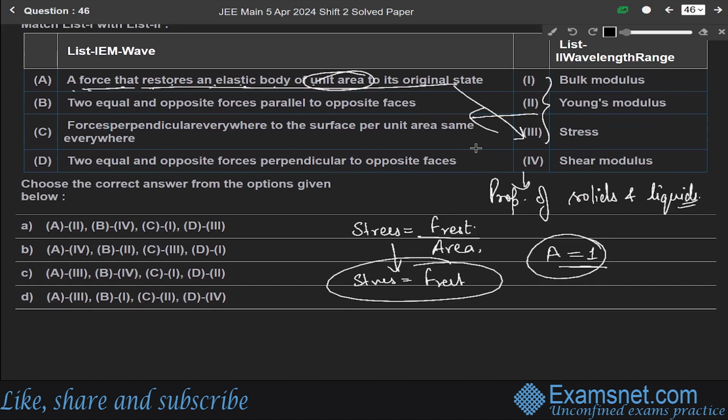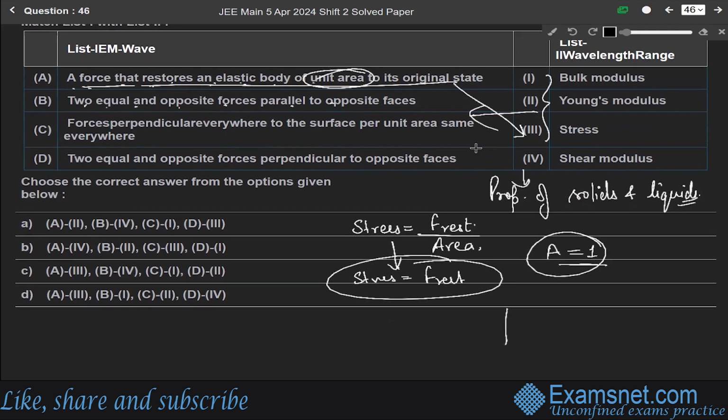Now B point, two equal and opposite forces parallel to opposite faces. It is something like this. So this is the definition of shear modulus. That is, two forces acting in the opposite direction and parallel to the opposite faces. So this B matches with the fourth part.